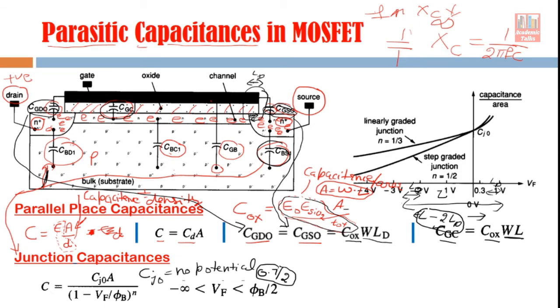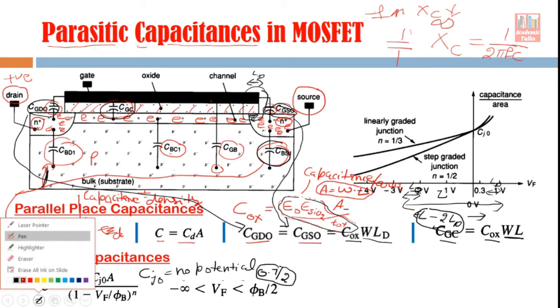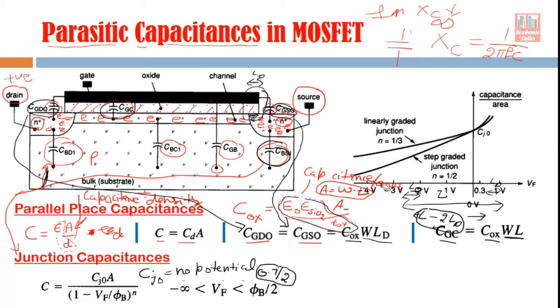Let's take the eraser because this portion is overlapping this graph. Now here you can see this graph. This graph shows the variation of capacitance per unit area as a function of Vf. Vf is the applied bias. When Vf is positive, the junction will be forward biased, so the capacitance will increase, because when the junctions are forward biased, their depletion region width decreases.